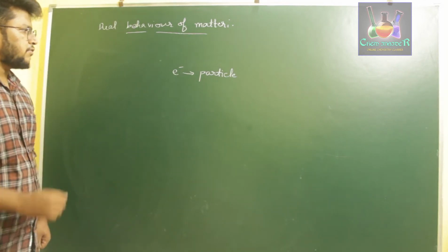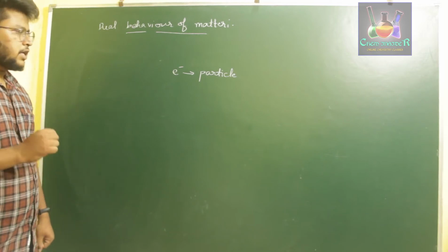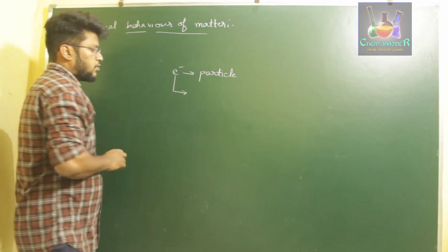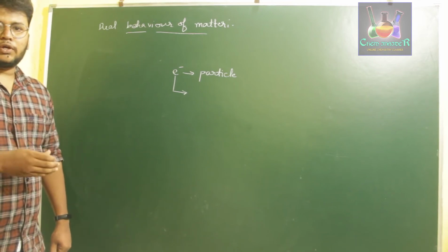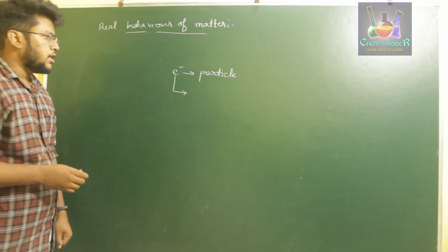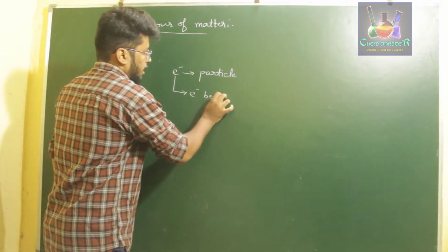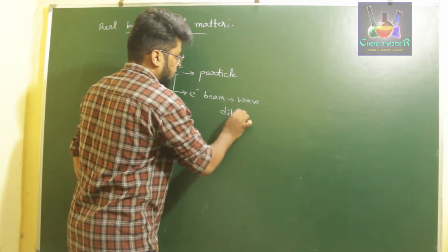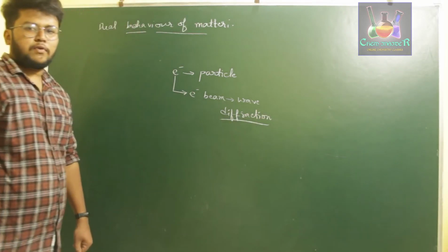Now, in order to explain the wave nature of electron, de Broglie, who is a French scientist, gave an experimental setup where he conducted an experiment by passing an electron beam to undergo diffraction. Yes, he made the electron beam undergo diffraction and he was successful in it. Using that experimental result, he said that an electron which is sent in the form of a beam acts as a wave, because this diffraction process, a physical phenomenon, is completely dependent upon the wave nature of light.